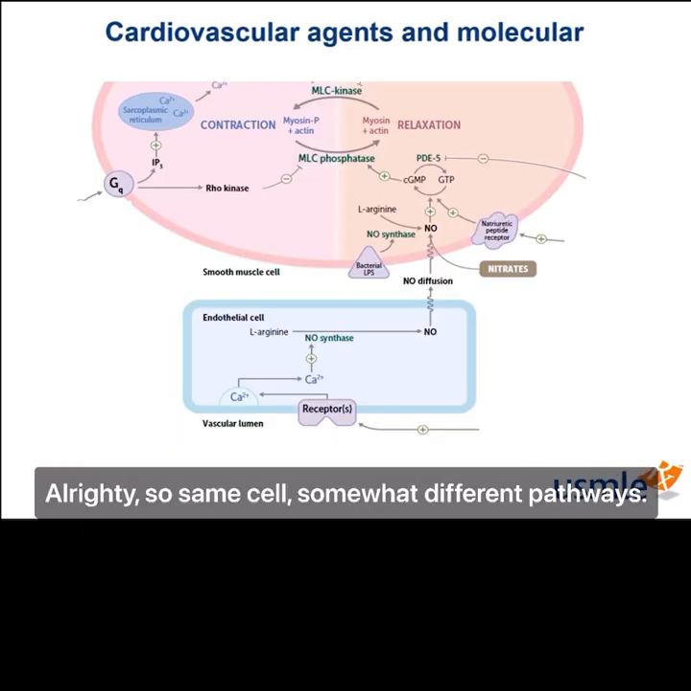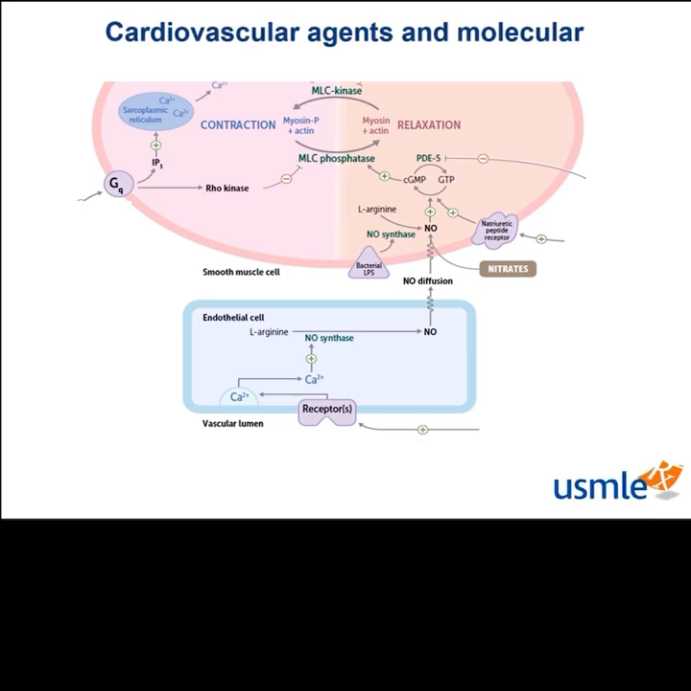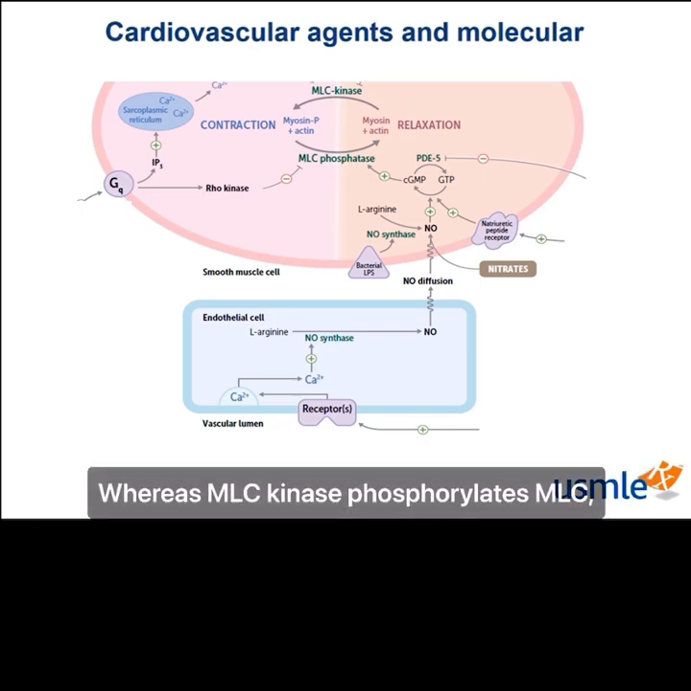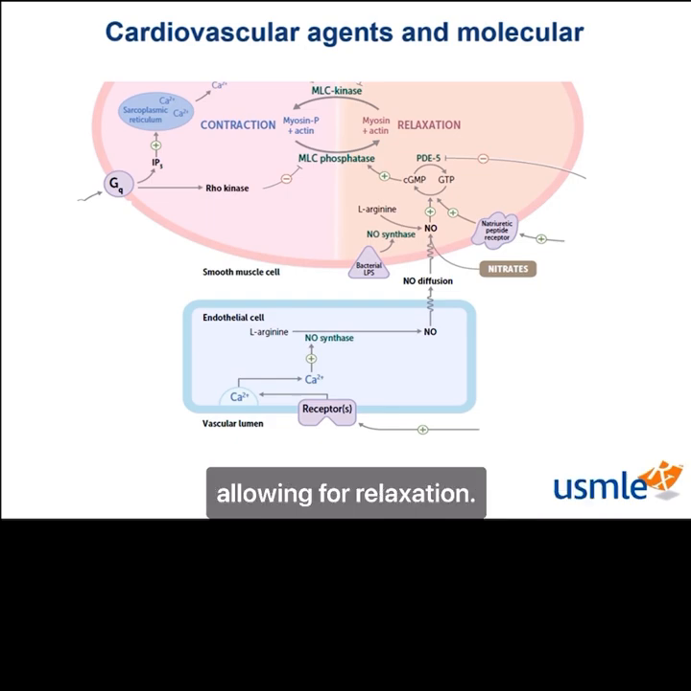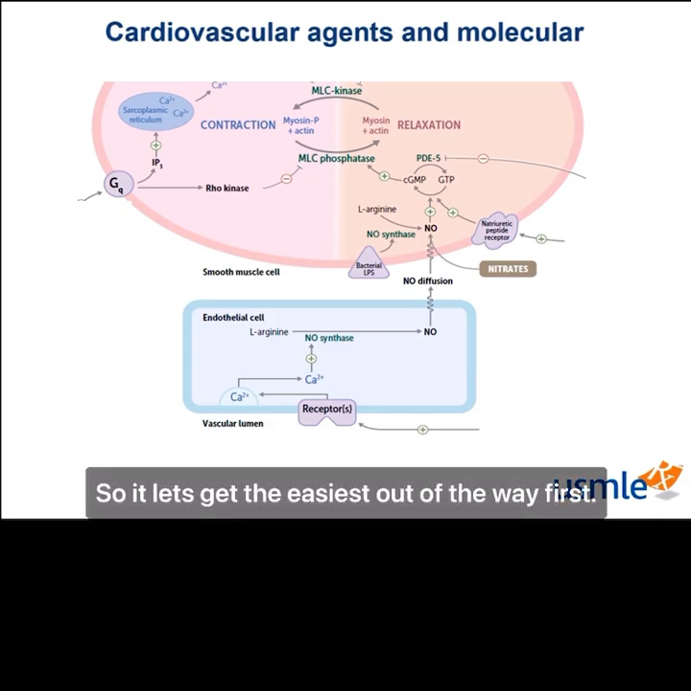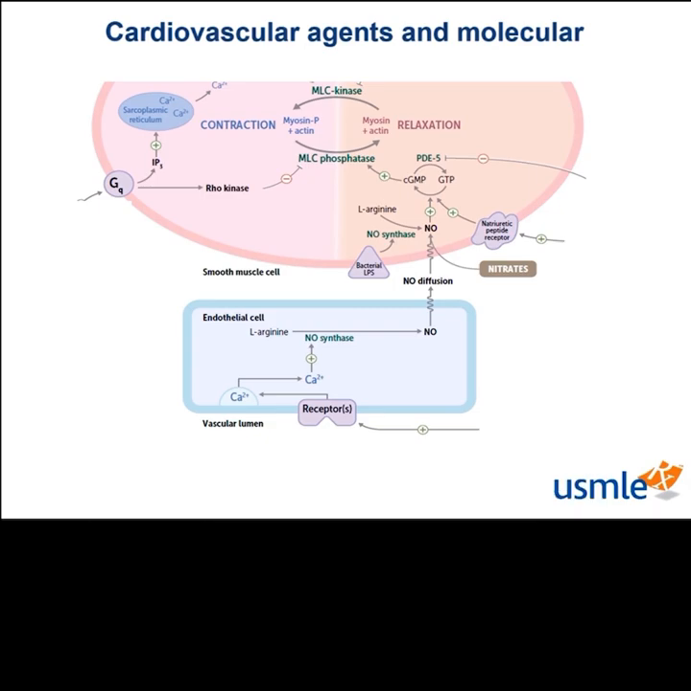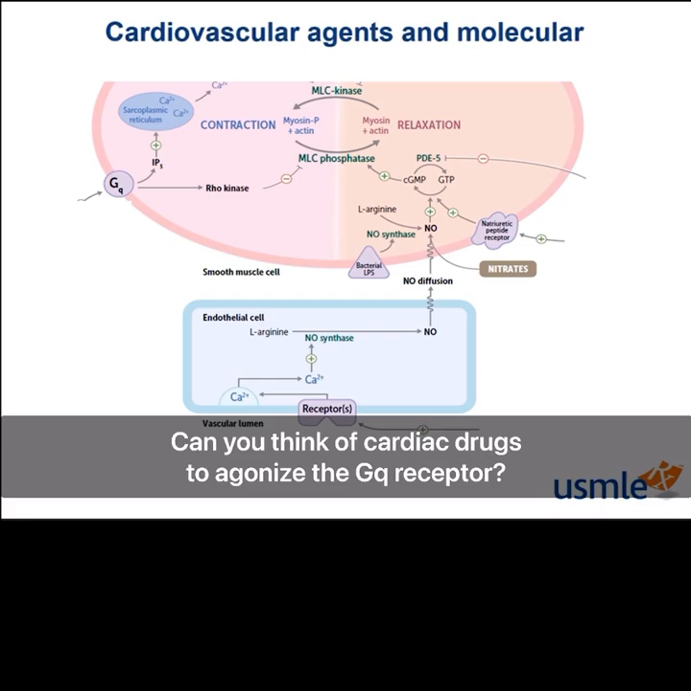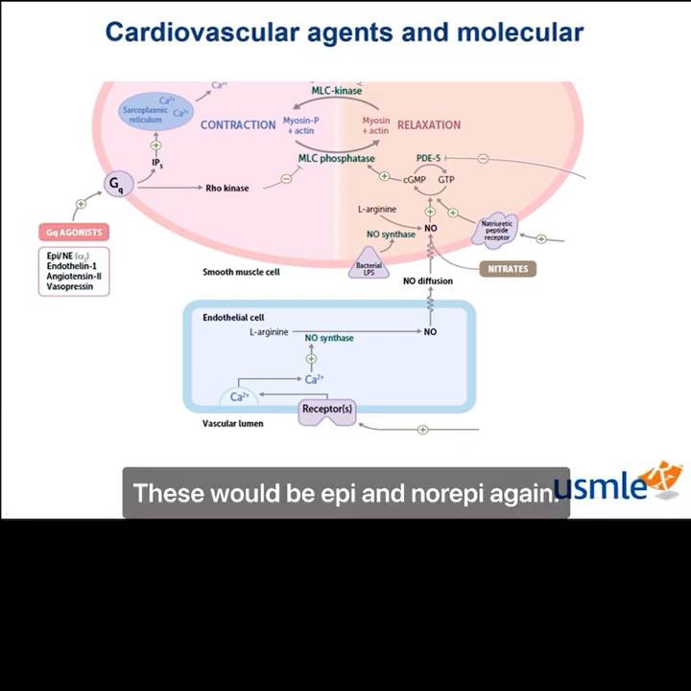Alrighty, so same cell, somewhat different pathways. Whereas MLC kinase phosphorylates MLC, MLC phosphatase removes the phosphate, allowing for relaxation. So let's get the easiest out of the way first. Can you think of cardiac drugs that agonize the Gq receptor? These would be epi and norepi again.